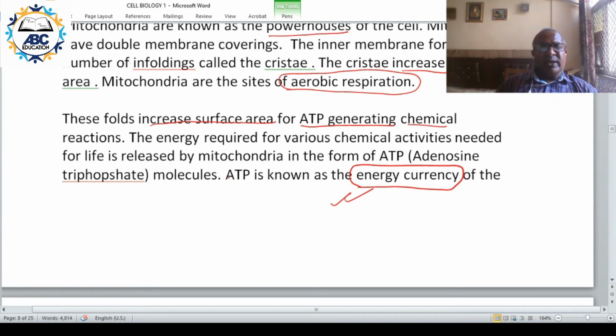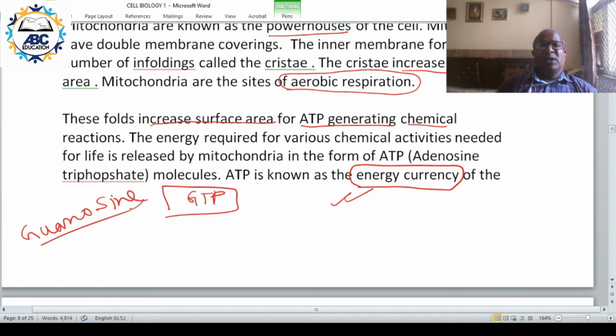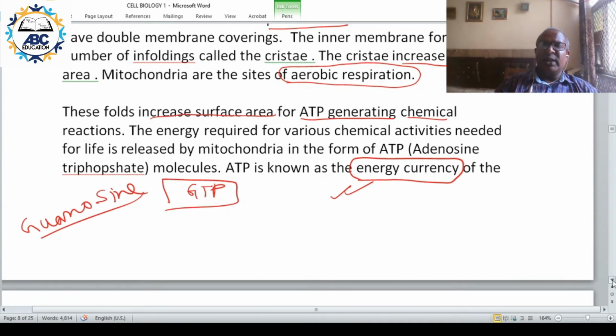There is another energy molecule called GTP, guanosine triphosphate, but most of the work inside the cell is done by ATP.